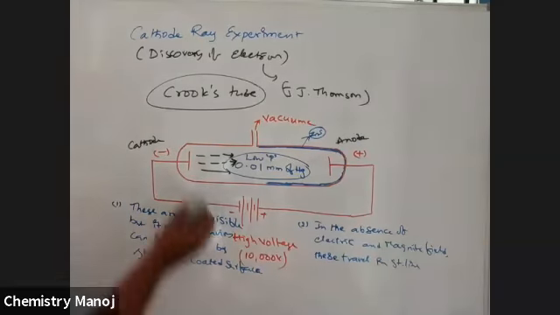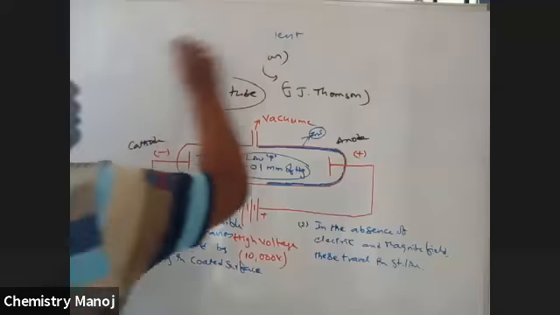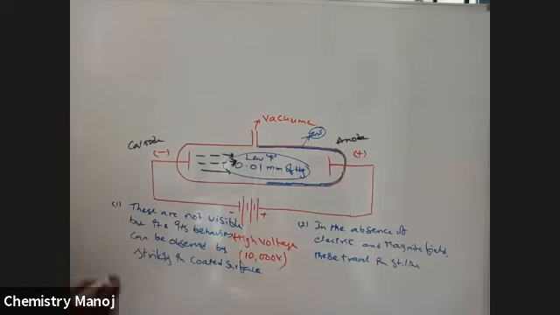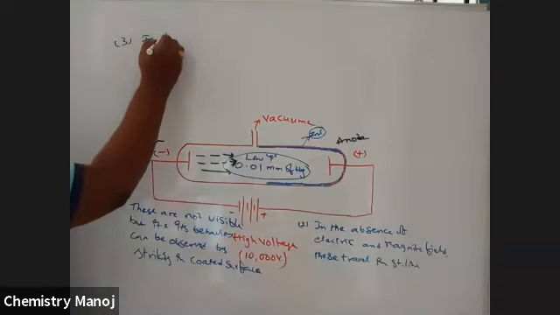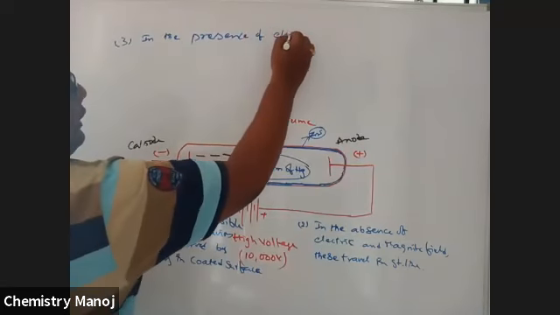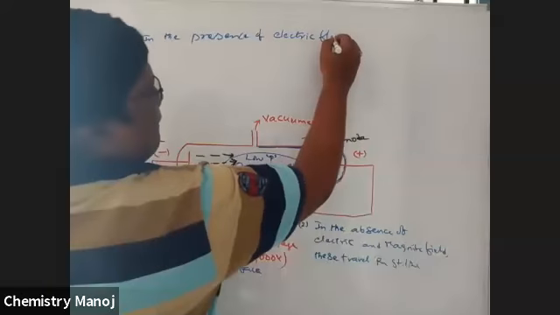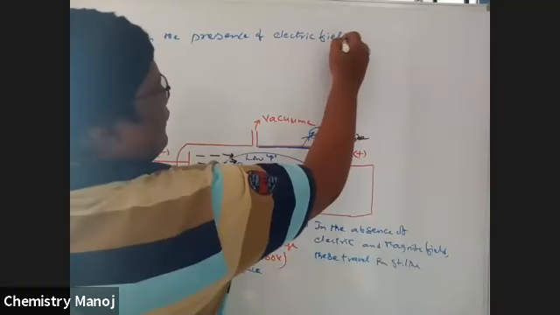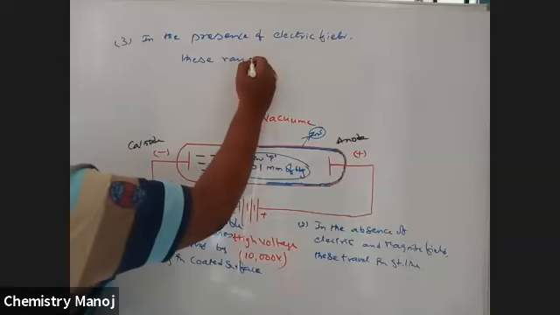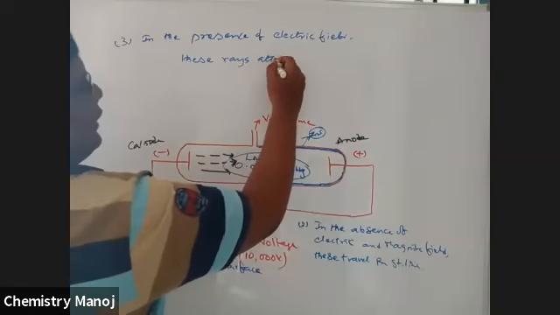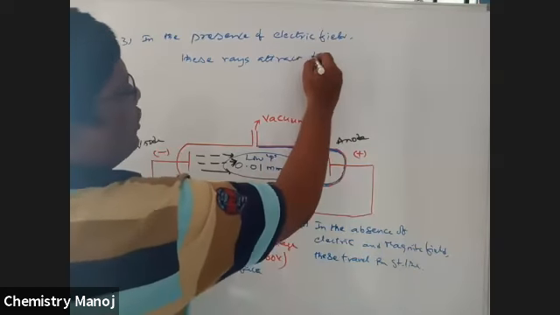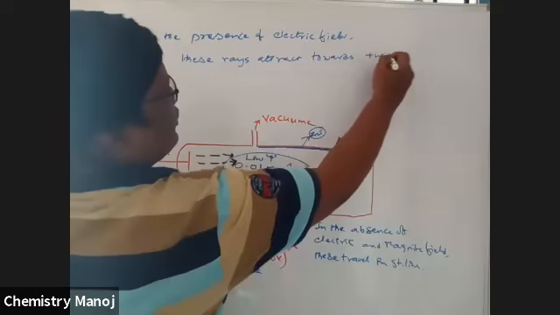Now what is the next point we are going to observe here? That is the third point: in the presence of an electric field, these rays are attracted towards the positive terminal end.